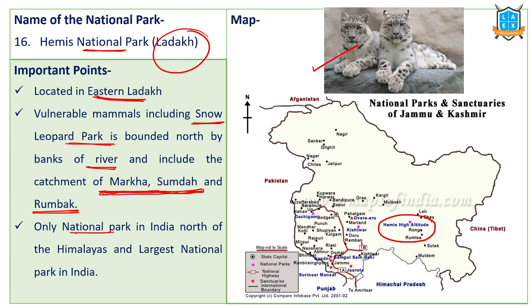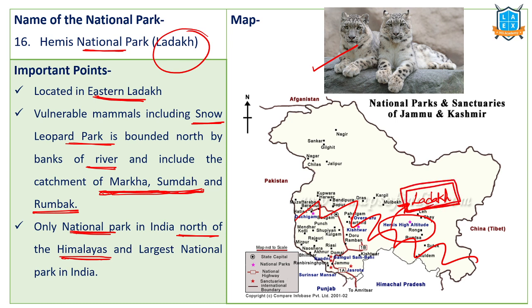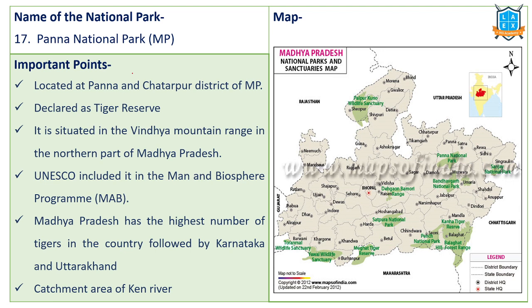This is the only national park in India north of the Himalayas. The region north of the Himalayas we call the Trans-Himalayas. Ladakh ranges, Karakoram range, Zaskar range, these are all Trans-Himalayan ranges. So, Hemis High Altitude National Park is the only national park located north of the Himalayas, and area-wise, it is the largest national park in India. Hemis, Ladakh.